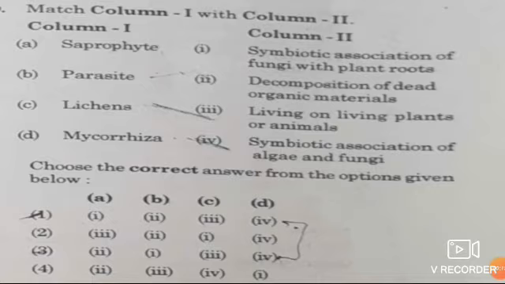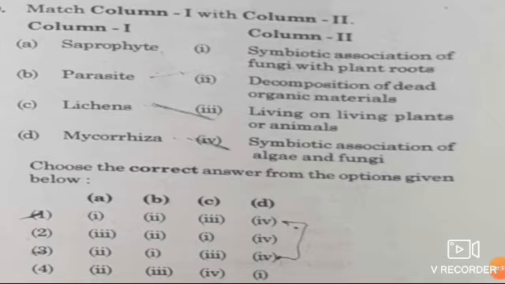This question came in NEET 2019. This question came from ecology. The topic is population interaction. In a separate video, we will learn in detail about population interaction. This is a very important topic and very easy to understand. So, first of all, let's see this question.